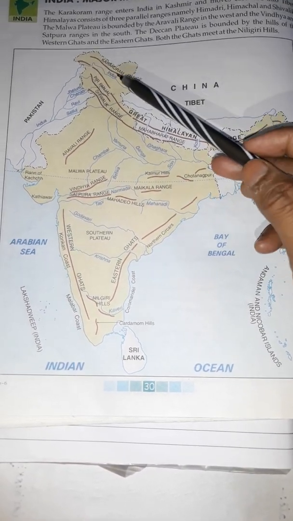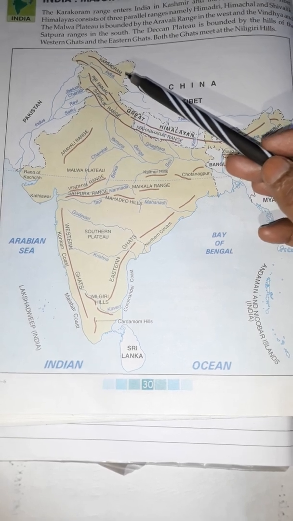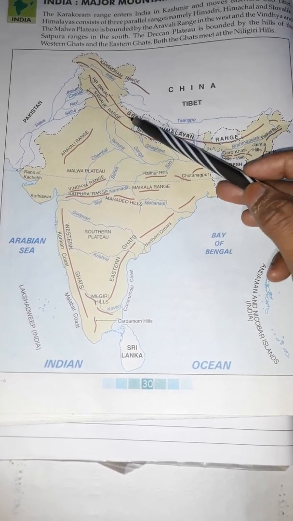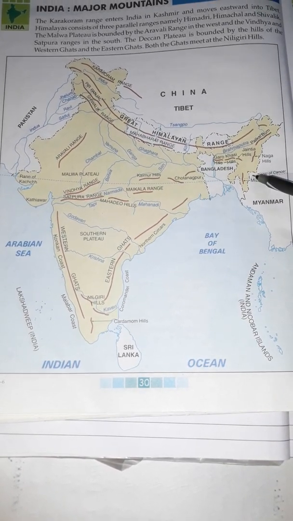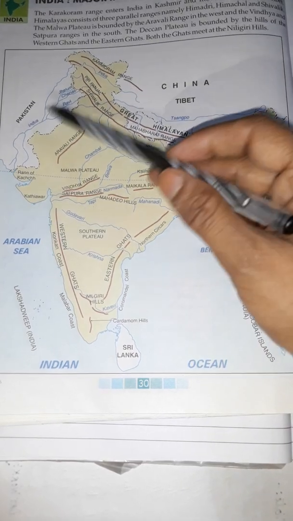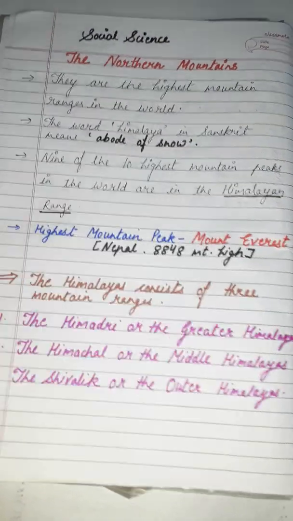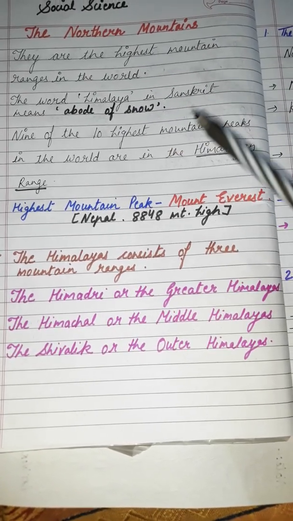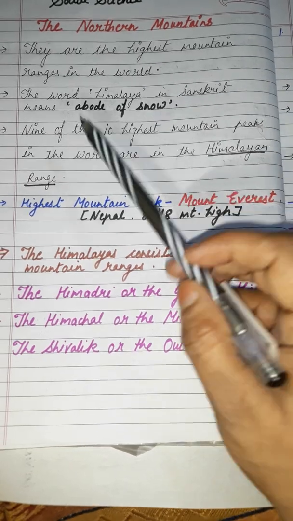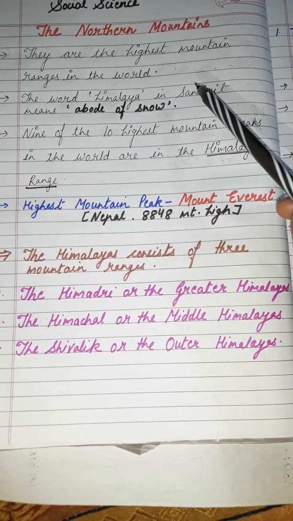The Himalayas extend for 2500 kilometers from Jammu and Kashmir in the north to Arunachal Pradesh in the northeast. It is about 450 kilometers wide in Kashmir and narrows down to about 160 kilometers in the northeast. And you know one more important fact, the word Himalaya in Sanskrit means abode of snow.